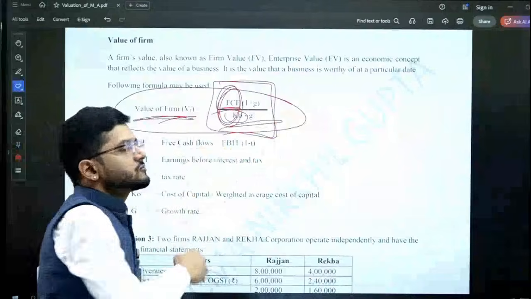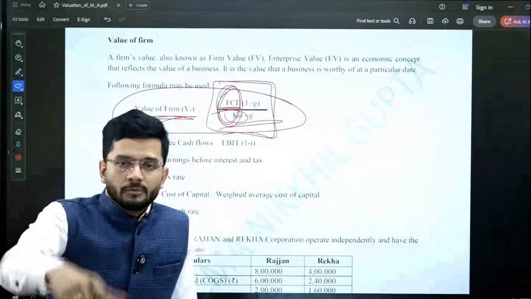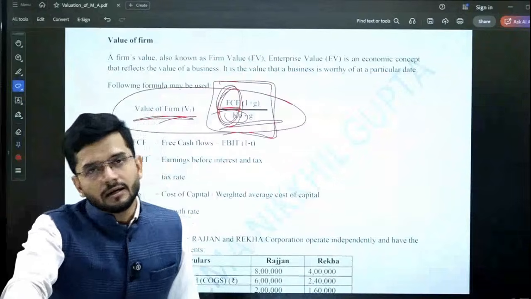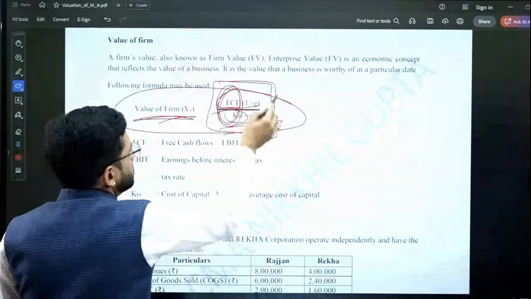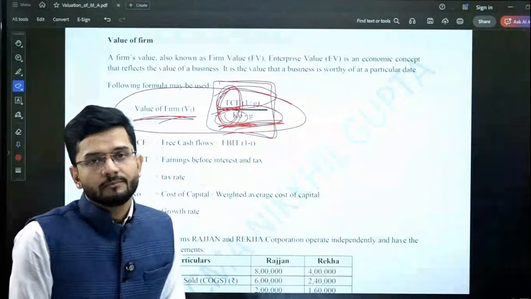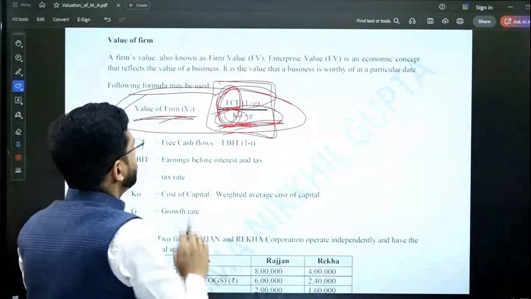Always remember that free cash flow of the next year will give you the value of the firm of the current year. So free cash flow of the next year divided by the overall cost of capital minus growth rate is the value of the firm of the current year. This is the formula of the value of the firm.